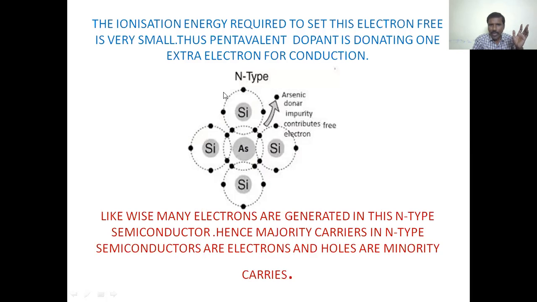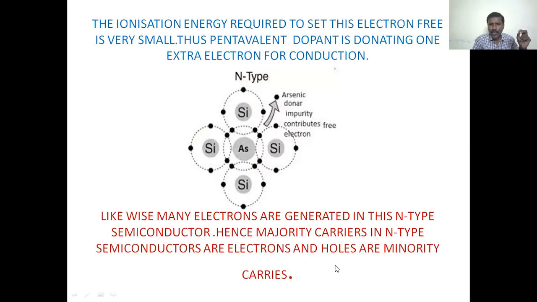Similarly, when we add phosphorus, arsenic is replaced by phosphorus. Phosphorus also possesses 5 valence electrons. So 4 electrons of phosphorus are covalently bonding with neighboring silicon atoms, and the 5th electron contributes as a free electron. Phosphorus is also a donor impurity, contributing free electrons. Likewise, many electrons are generated in this n-type semiconductor.